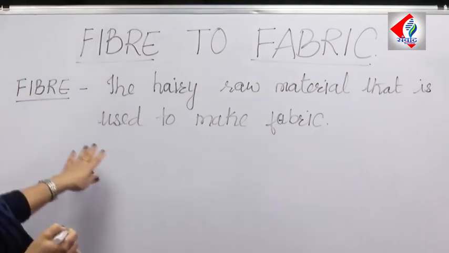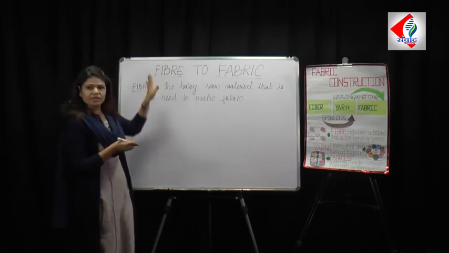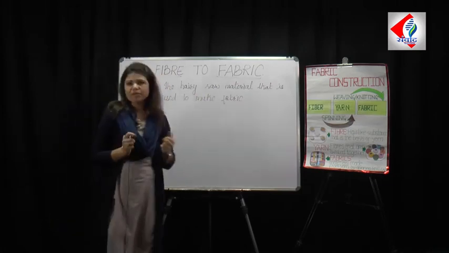Now, by this definition, you've understood the meaning of fiber and fabric. Fiber is the hairy raw material, which we can also call resha in Nepali.